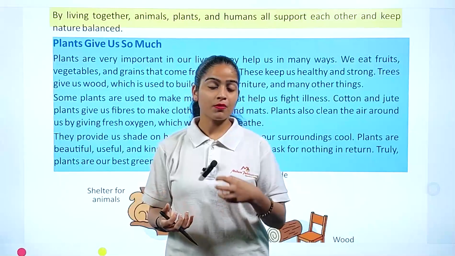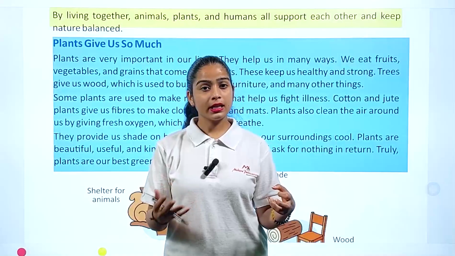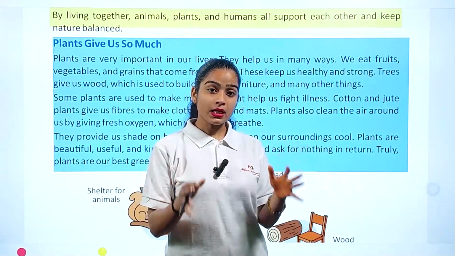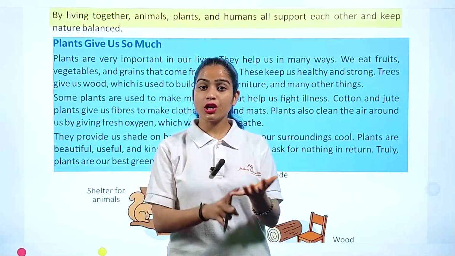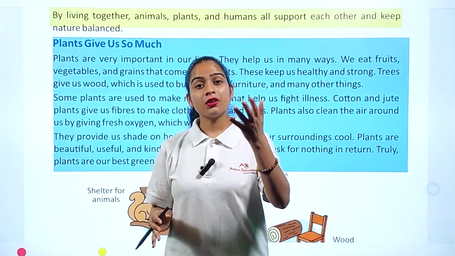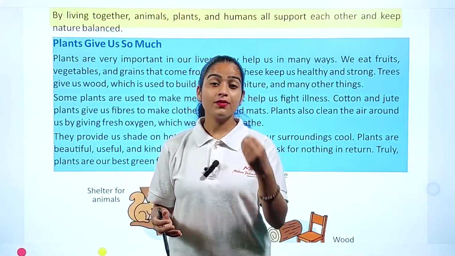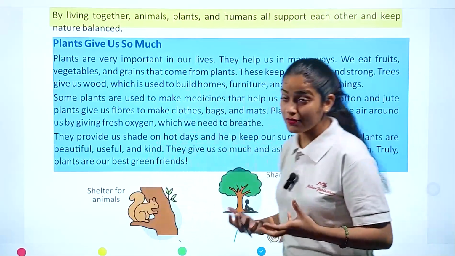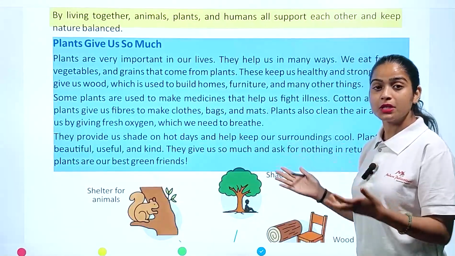They just need some proper sunlight, proper growth for themselves, and a proper daily routine habit that we have to pour some water on the plants. That's it. In return, they will give us wood, vegetables, fruit, medicines, each and everything, even your respiration process, because without oxygen we cannot live a single second. So life is given only by plants because oxygen plays a very important role.